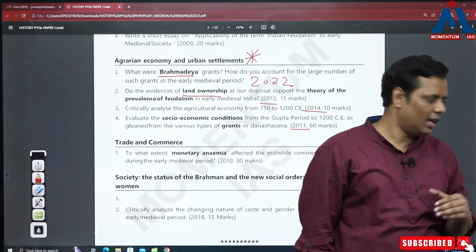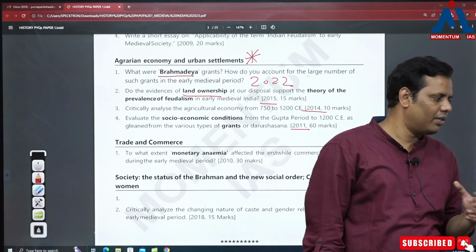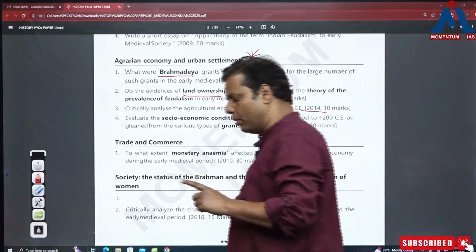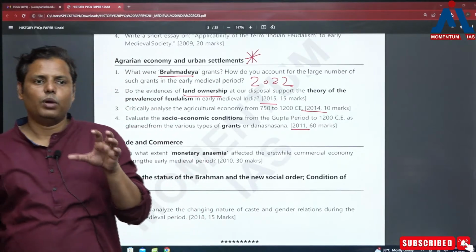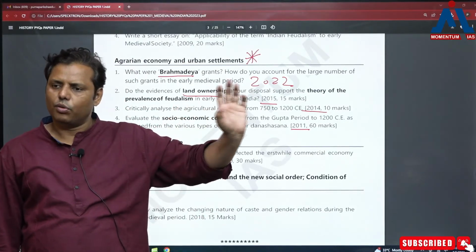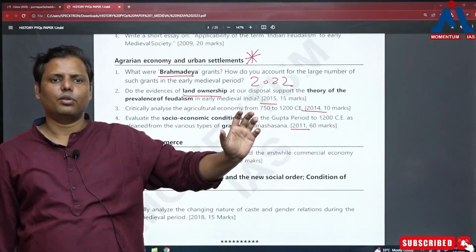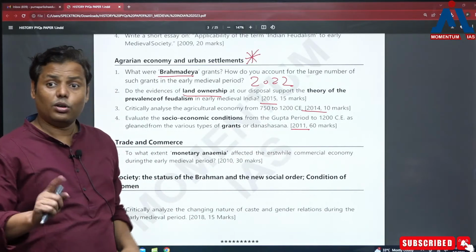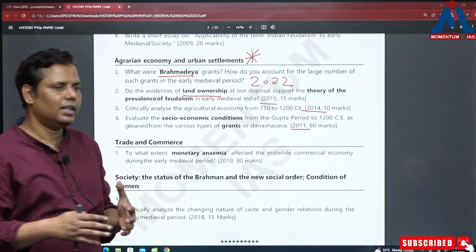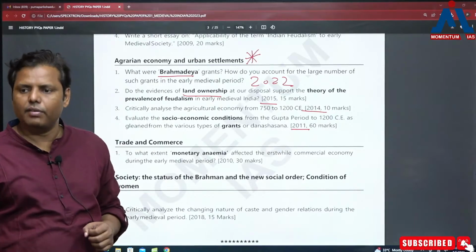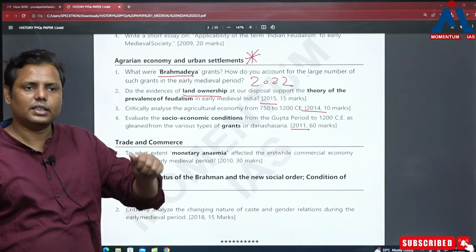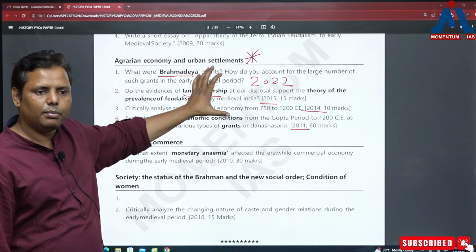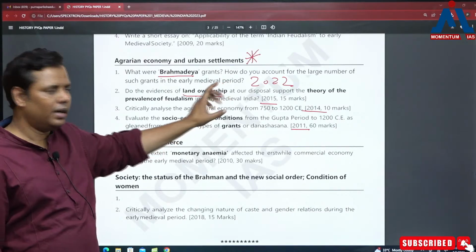Why? Because more research has been done for this particular period, and this is the reason it has become very important. It has also become important because whenever it comes to history, instead of focusing more on the political dimension, we have started focusing more on the economic and social dimensions. So that is one reason it becomes important, and the other is, if you really wish to understand the society and economy in the medieval period, you won't be able to justify it until you understand the social and economic developments during the early medieval period, and that's how this is an important dimension.